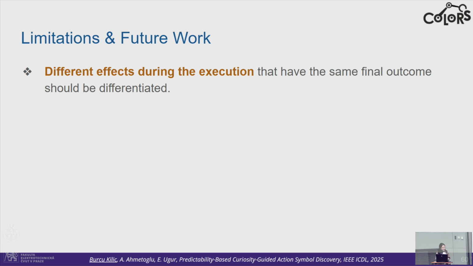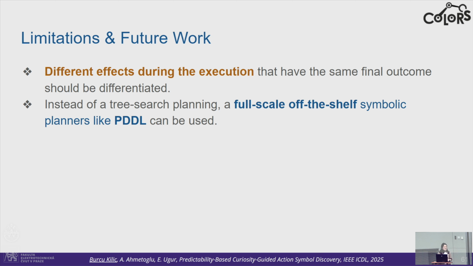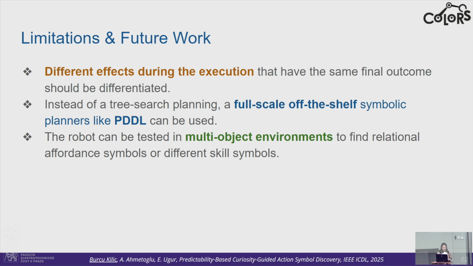So as our future work, firstly, we would like to examine how we can differentiate different effects during the executions, but have the same final outcome. Secondly, instead of a slow tree search planning, we would like to make this planning a full-scale, off-the-shelf symbolic planner like PDDL or probabilistic PDDL. And we tested this on the single object exploration, but it can also be tested in multi-object environments as well to be able to find relational affordance symbols or different skill symbols.